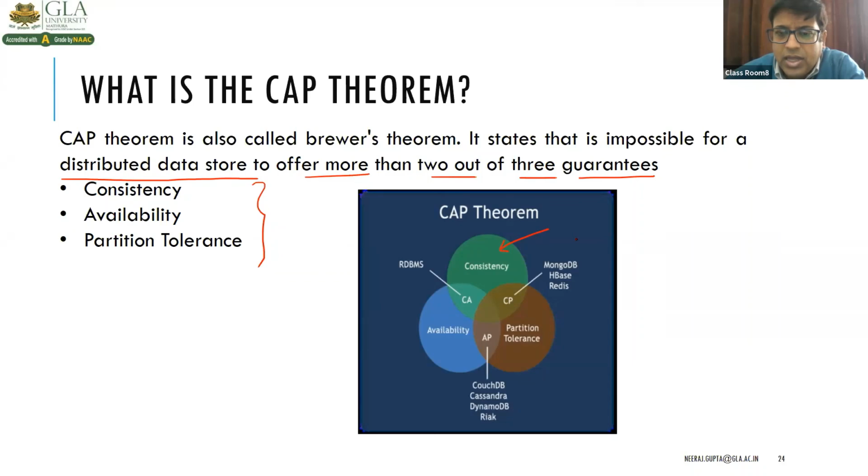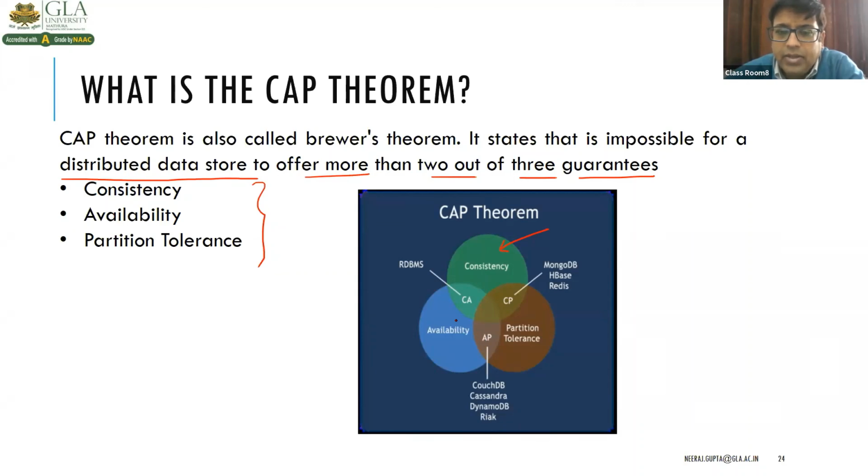As we discussed in the ACID properties, the sum before the transaction and after the transaction must be same. So that consistency will be there. Availability, the data should always be available and responsive. It should not have any downtime.